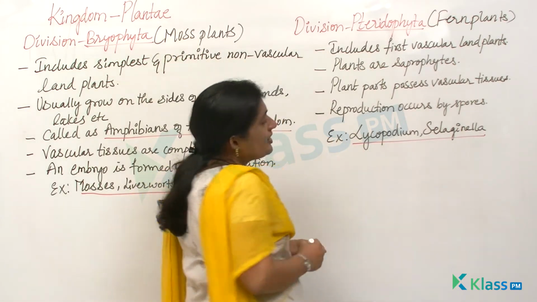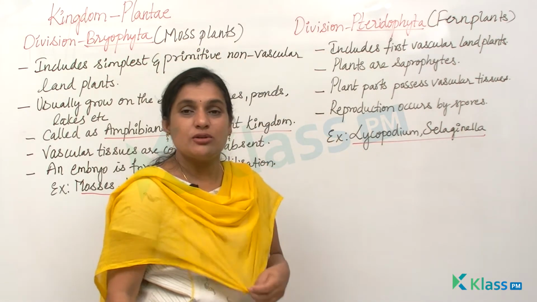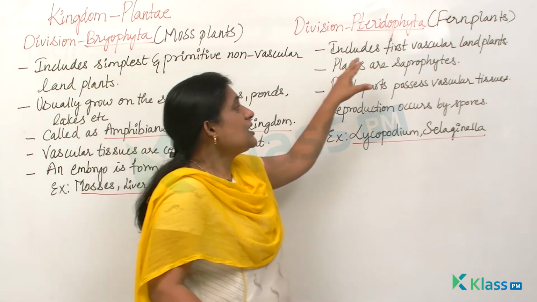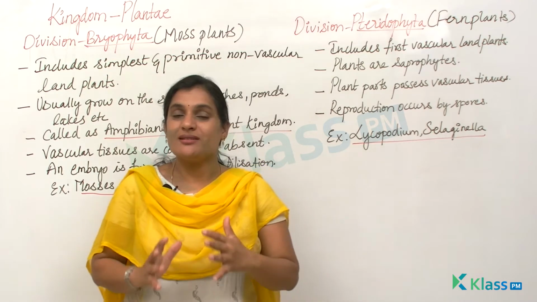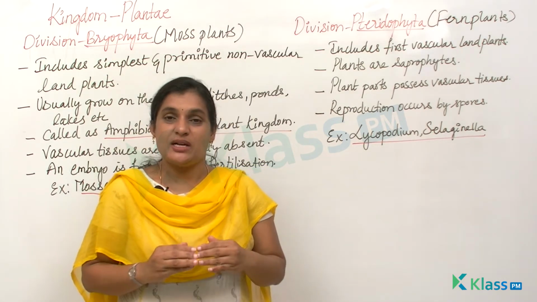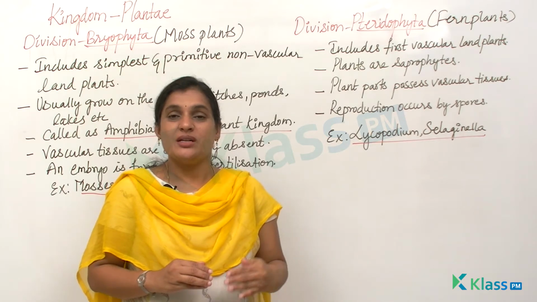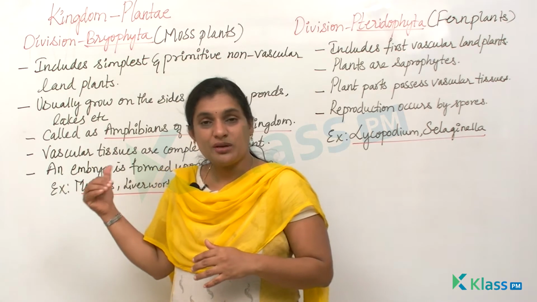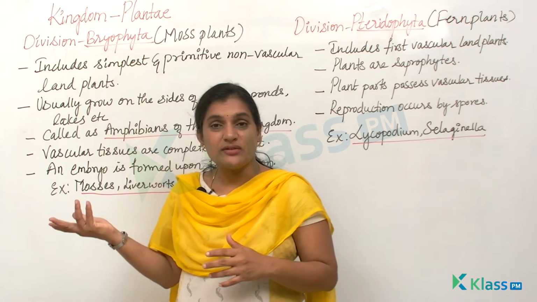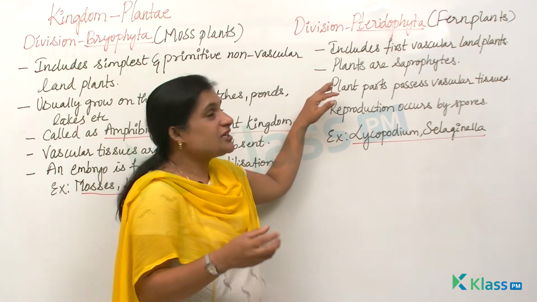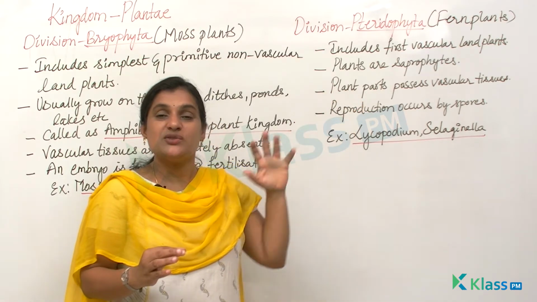So Pteridophyta, as I've told you, mostly includes fern plants, and this division includes the first vascular land plants. What do you mean by vascular land plants? That means these plants possess the vascular bundles called xylem and phloem. In case of Bryophyta, we have seen that they don't have any vascular bundles for transportation. But Pteridophyta are the first division of plants which possessed